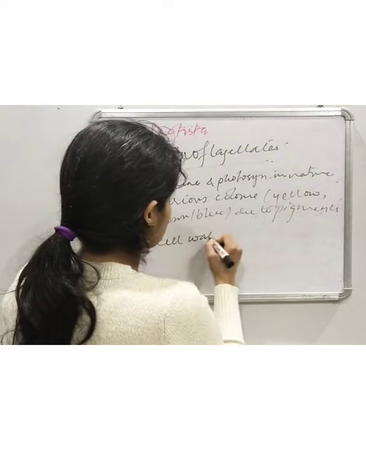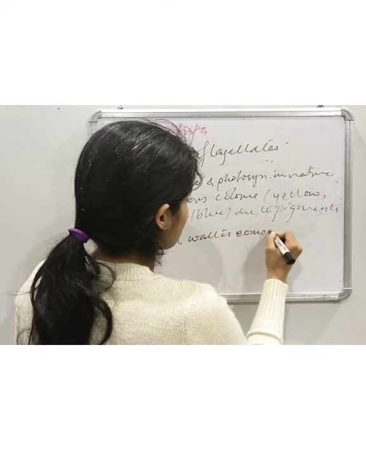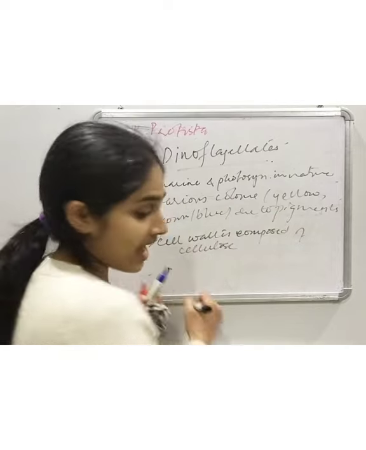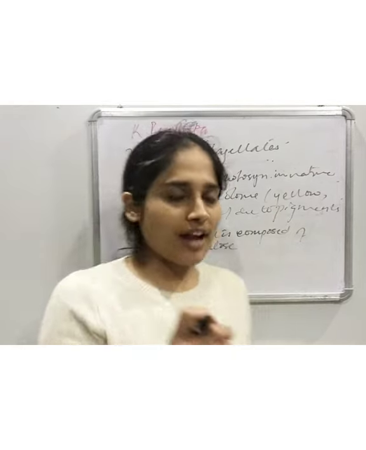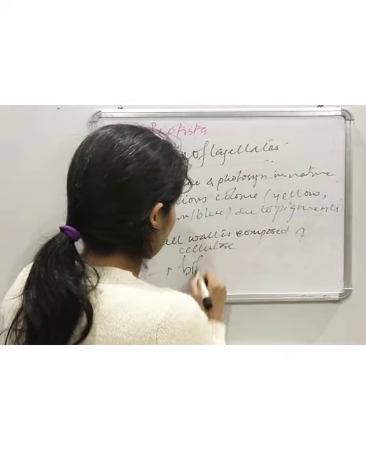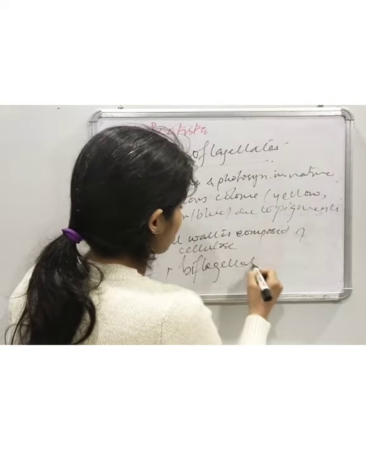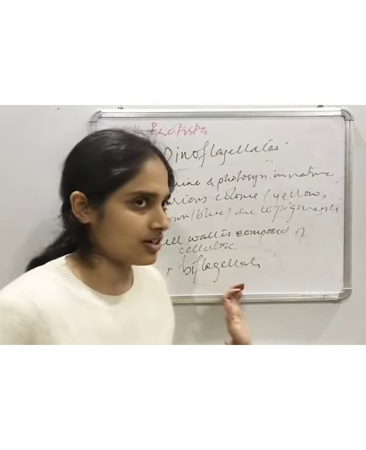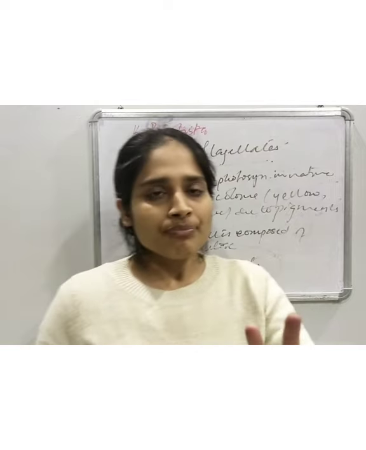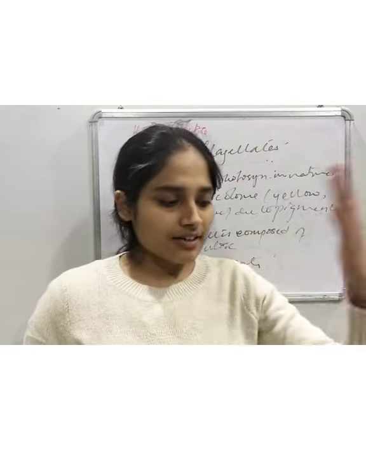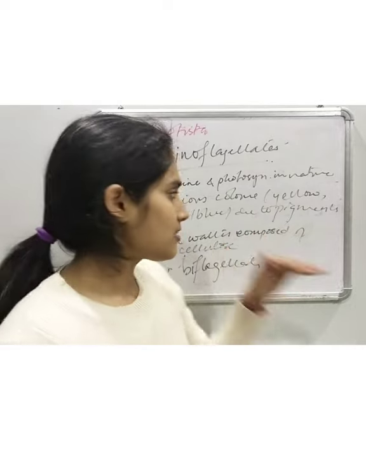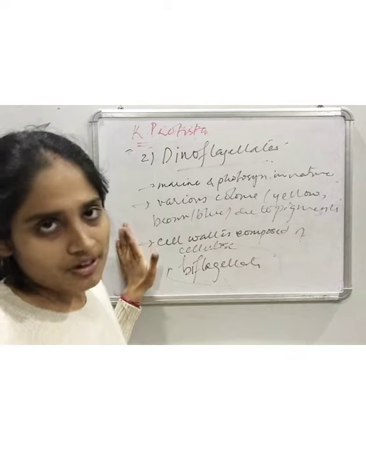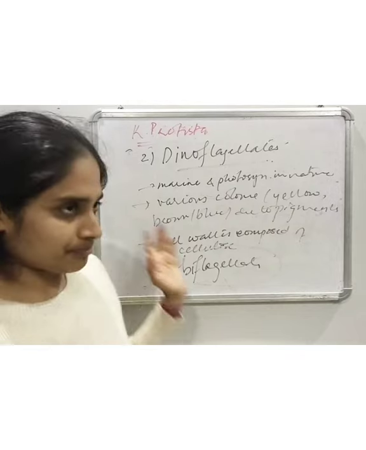Their cell wall is composed of cellulose. Another feature is that they are biflagellate, meaning they contain 2 flagella, which is one of the important characteristics. That is why they are known as dinoflagellates. One flagellum is longitudinal and the other is transverse. So these are important features about dinoflagellates.